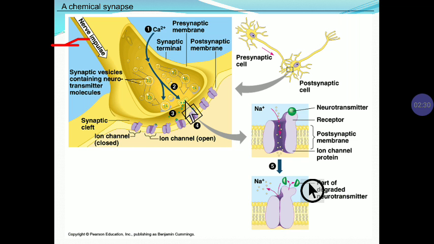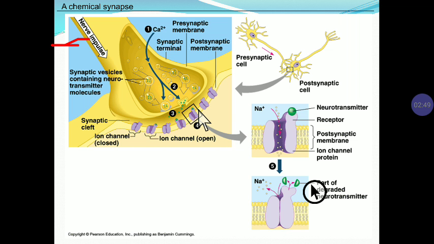So what do you mean by exocytosis? Exocytosis is nothing but the release of neurotransmitter from the synaptic vesicle into the synaptic cleft, meaning it is out from the synaptic vesicle.